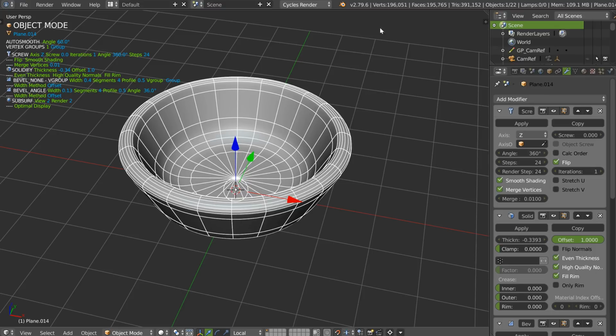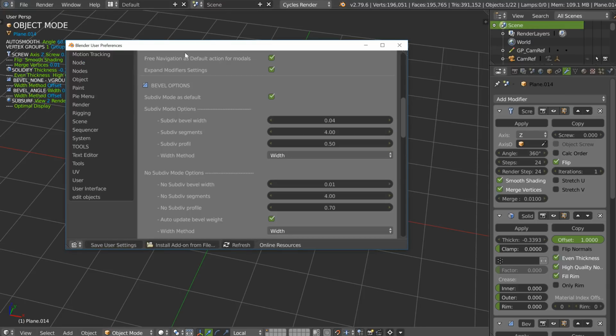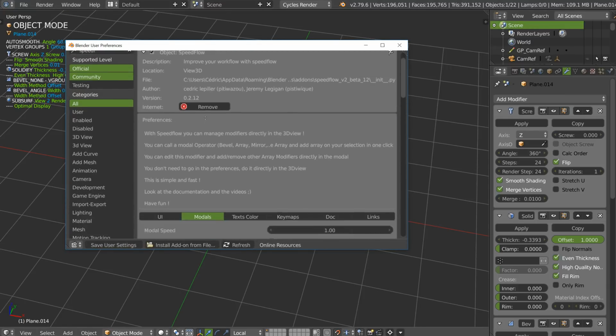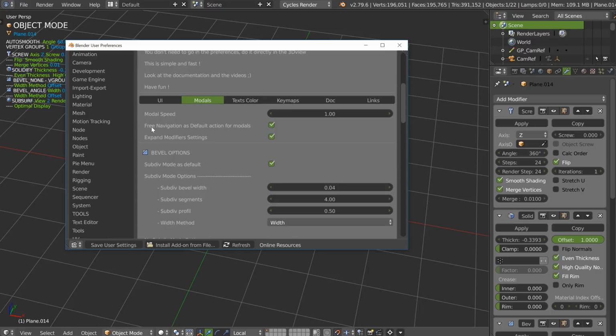And for me this is the way to go. So that's why I added the option in SpeedFlow preferences, modals, and free navigation as default action for modals, and I activated it by default. So if you don't want it, you can remove it. I also made some modification. I added an option to expand the modifier here. As you can see, this is expanded.